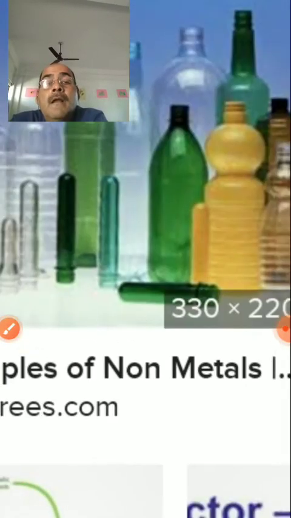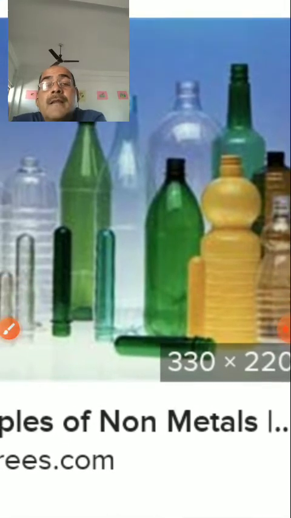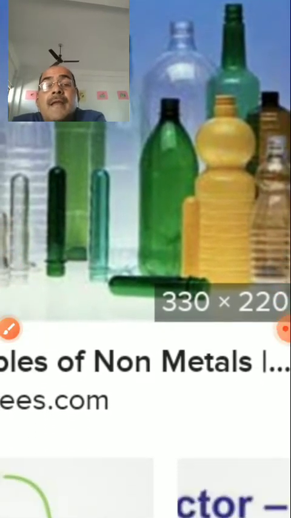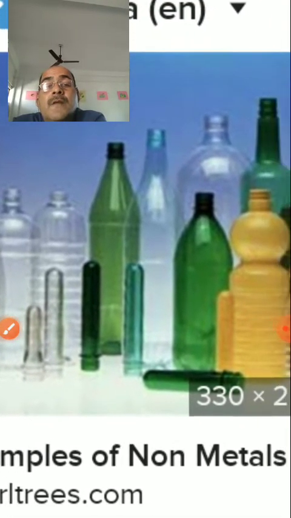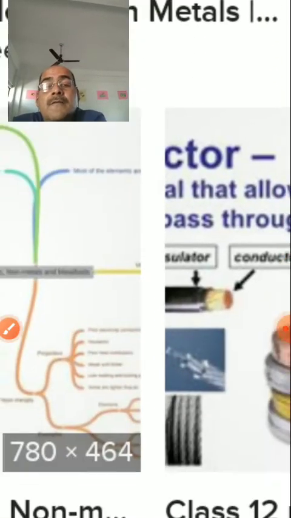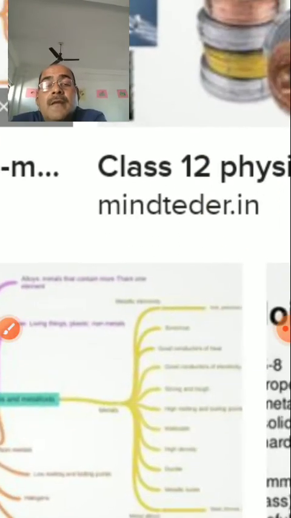Dear students, these are some materials like this test tube, glass, and bottle that you are looking at in this visual.